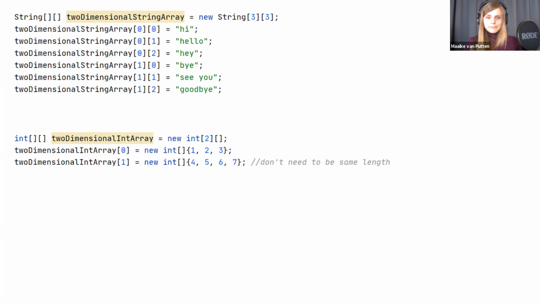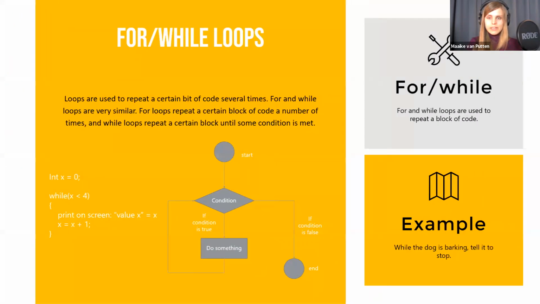All right. So we've seen arrays and we've seen multidimensional arrays. It would be nice if there were some sort of function that we could use to go over these arrays, right? And luckily we have a control flow for this, and these are the loops. So actually we have 4 different kinds of loops in Java, but they're all kind of the same. You use a loop to repeat a certain bit of code a number of times. The main distinction is between a for loop and a while loop. The for loop repeats it just a certain amount of times, and the while loop repeats it until a certain condition is no longer true.